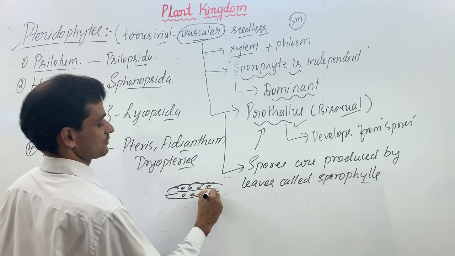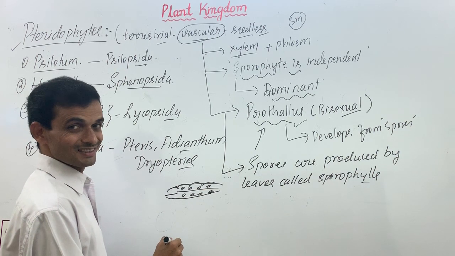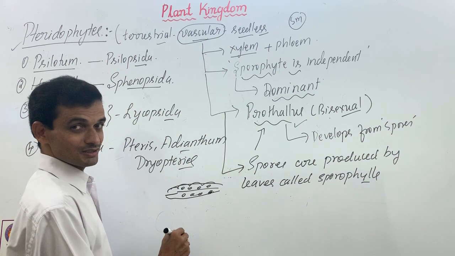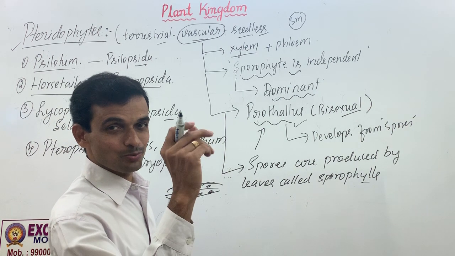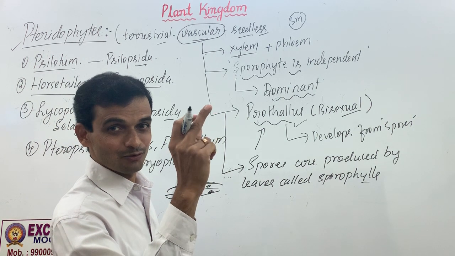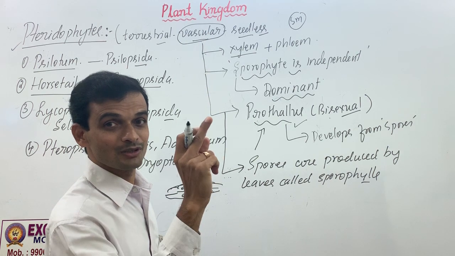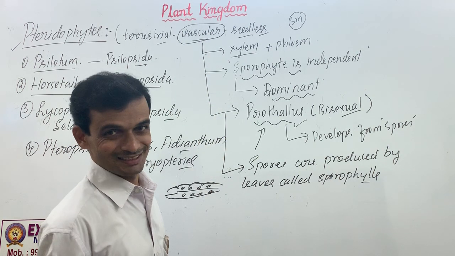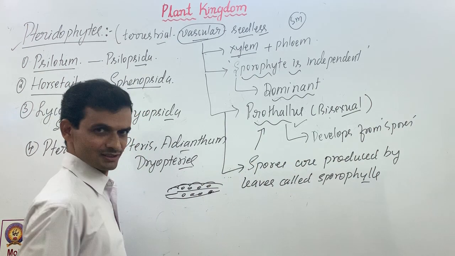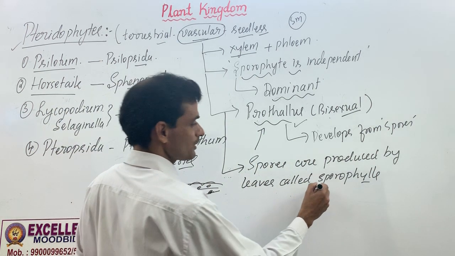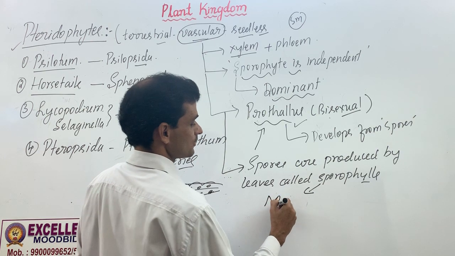So this portion undergoes meiosis. Spores are formed. In bryophyte, normally the spore is produced by capsule, right? Foot, seta, capsule are the components of sporophyte in bryophyte. Here I don't say foot, seta and capsule. Sporophylls.